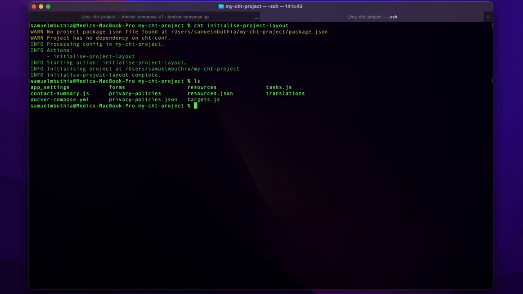And if I look at the files that I've now created, I'll see an app settings folder, I'll see a forms folder, I'll see a resources folder, tasks.js file, contact-summary.js, I'll see resources.json, translations, and targets.js. So all these folders and files are necessary to start building your applications, because this is where you'll be adding your code, you'll be adding your XLS files, and everything else that you need as you develop your CHT application.